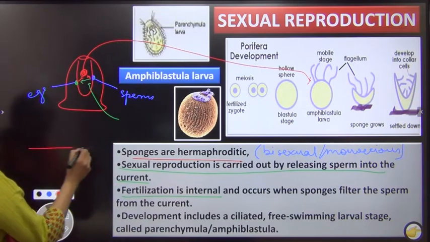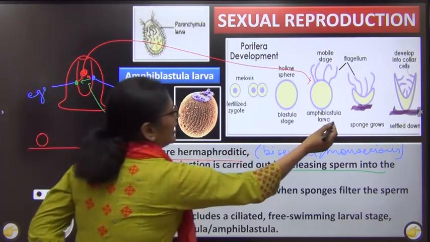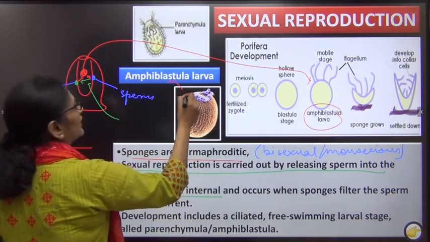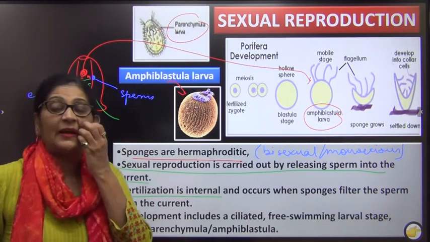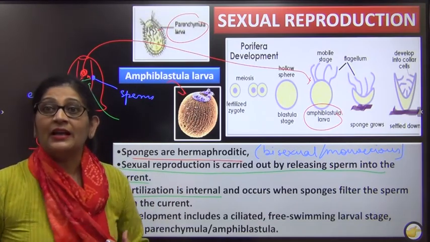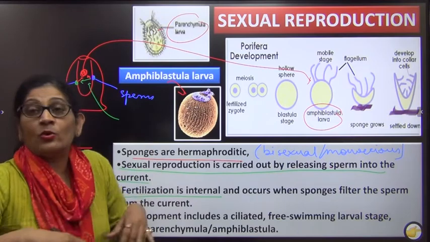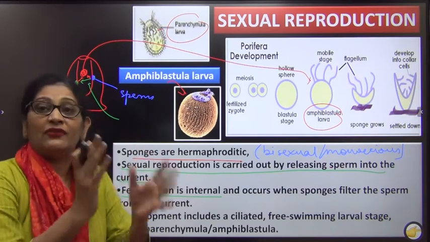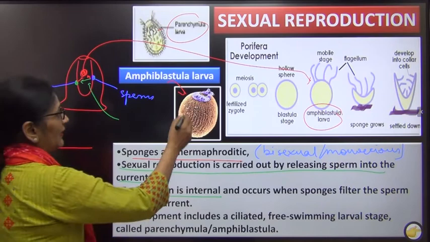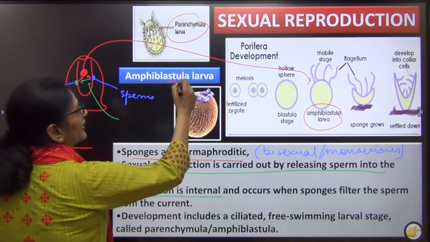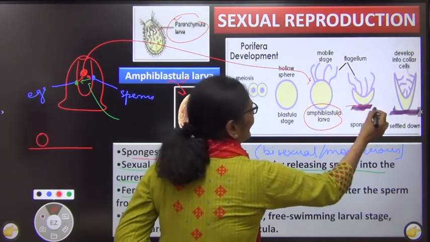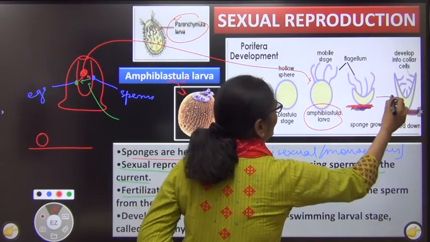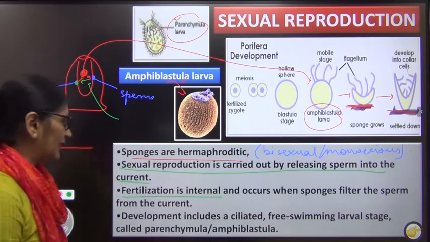This zygote will move to the outside, and then it will form a larva called either amphiblastula larva or parenchymula larva. I told you that in them the development is indirect, right? That means the zygote does not form the adult directly. It forms an intermediate stage called a larva. The larva in the case of porifera is named amphiblastula or parenchymula. This larva will now attach to the substratum and gradually develop to form an adult porifera.